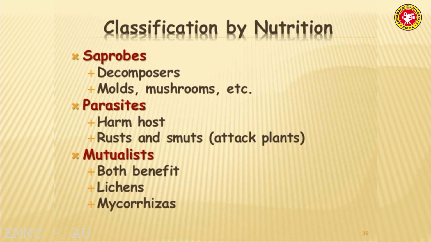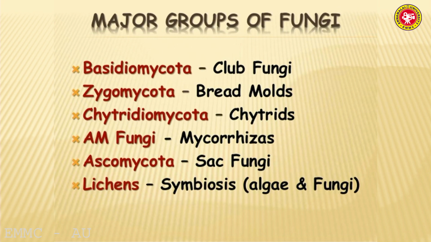Saprobes decompose, as already told. Parasites depend on another host. Mutualism involves mutual benefit, where both are benefited, for example lichens and mycorrhizae. Major groups of fungi: Basidiomycota, the club fungi; Zygomycota, the bread molds; Chytridiomycota, the chytrids; arbuscular mycorrhizal fungi, the mycorrhizas; Ascomycota, the sac fungi; and lichens, a symbiosis of algae and fungi living mutually in a friendly form. Thank you.